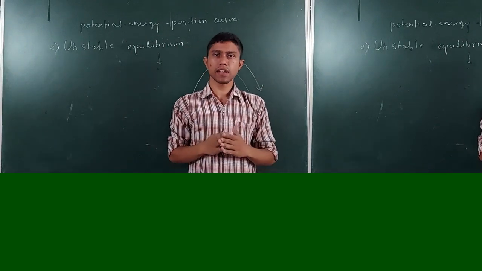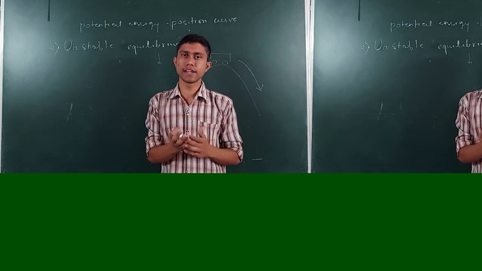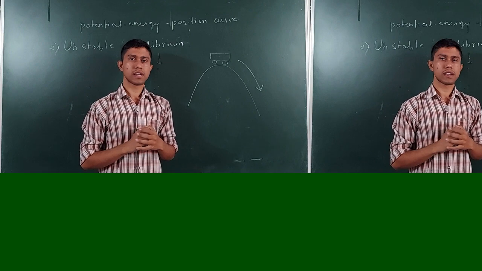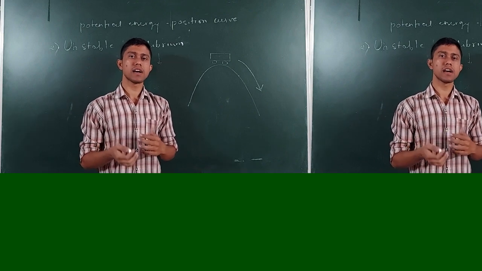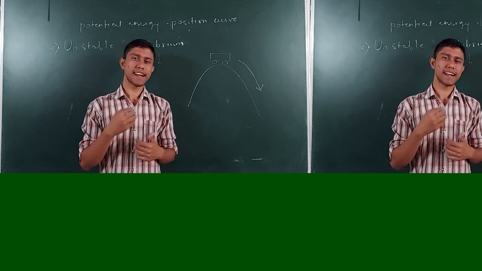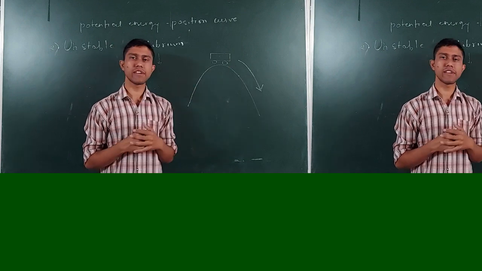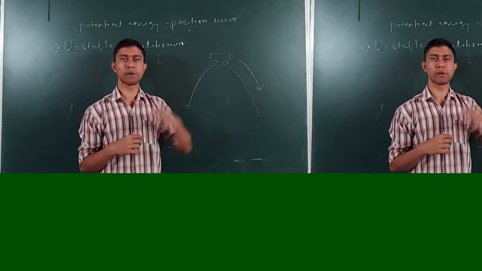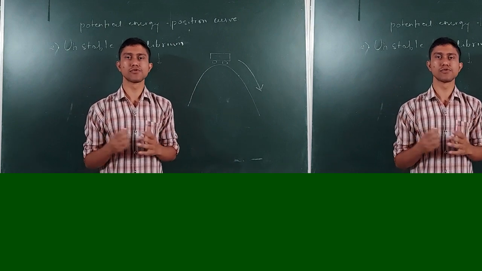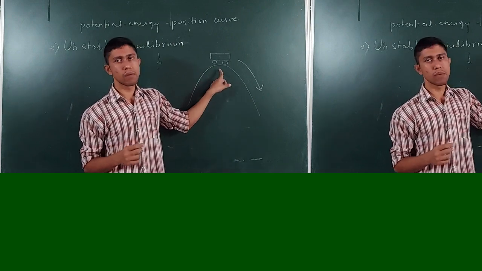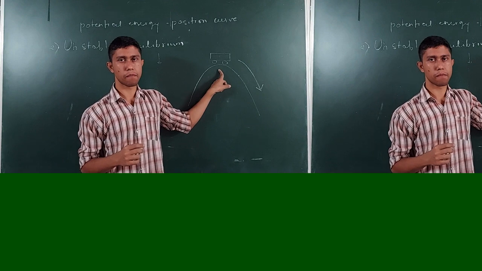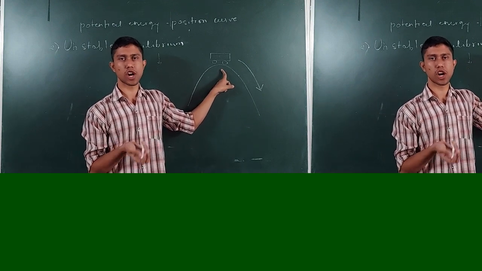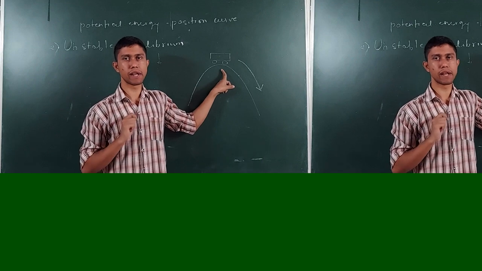Now tell me, does this car have a tendency to come to its equilibrium position again? Does the car have its intrinsic tendency of going again to the equilibrium position? क्या वो कार अब खुद से ही ऊपर जा सकती है अपने equilibrium position पे? The answer is no. This is the equilibrium position for the particle, because it is at rest, means the particle is not moving and hence it has to be in equilibrium.